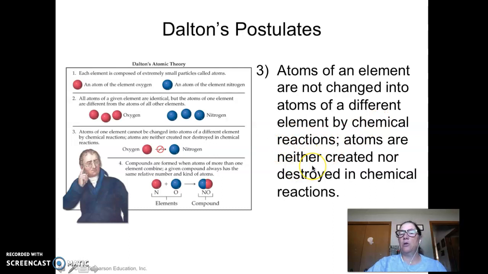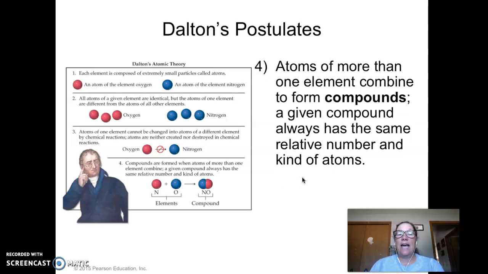Okay, so atoms cannot be created or destroyed. You just change them by reacting them. And again, that's something that was very important because it's true. It hasn't been proven wrong unless you're talking about nuclear reactions. And then he said atoms can combine. You're looking here, we take a nitrogen and an oxygen and put them together, and we have nitrogen monoxide. So you can make compounds. And when you make a compound, it has the same atoms and the same number. So in other words, water is H2O. You always have 2 hydrogen and 1 oxygen. If you don't have 2 hydrogen and 1 oxygen, it's not water.